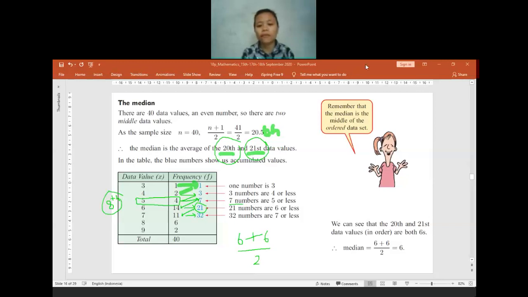Anyone having any question, or is my explanation confusing for you? I can repeat if you think my explanation is still confusing.